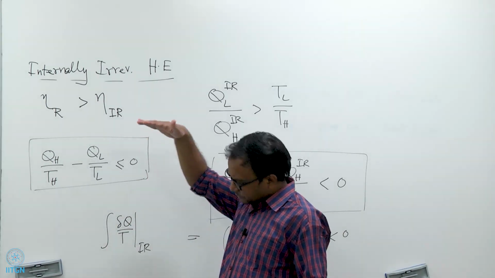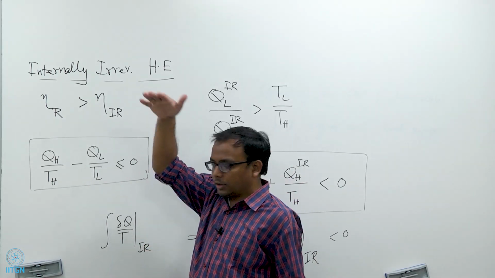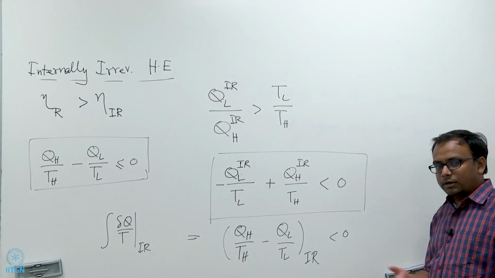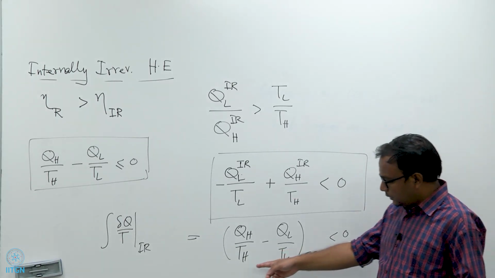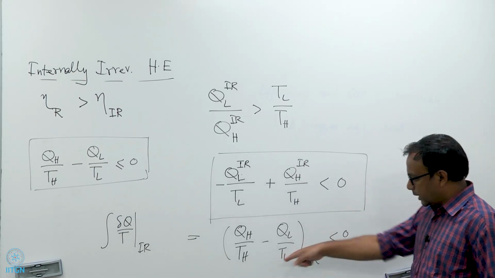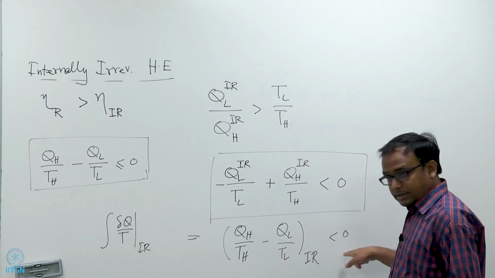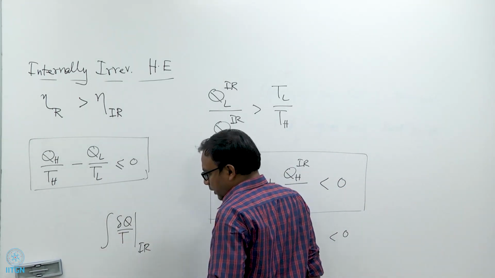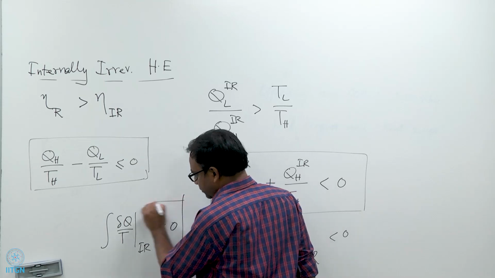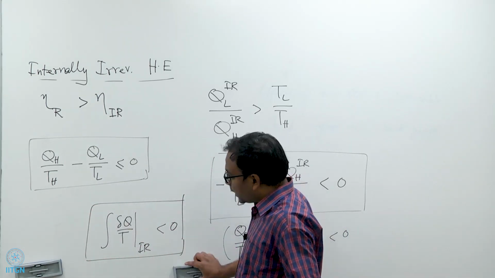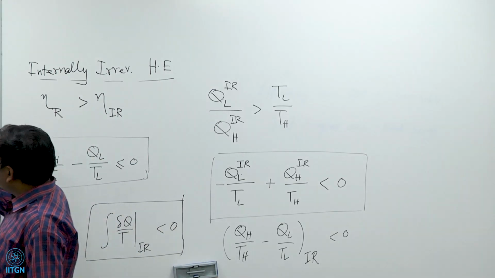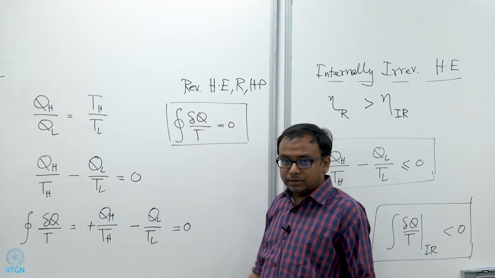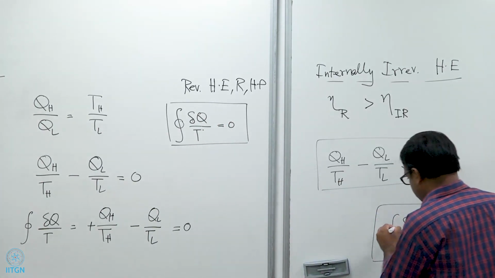So, you will have one term in the integral coming from the heat transfer from the source, and the second term coming from the heat transfer to the sink. So, you will eventually get the same expression, and this is less than 0. From this we can conclude that delta Q by T for an irreversible heat engine is less than 0. On the other hand, we concluded that for a reversible heat engine, refrigerator or heat pump, delta Q by T is always 0, and by the way this is a cyclic integral.